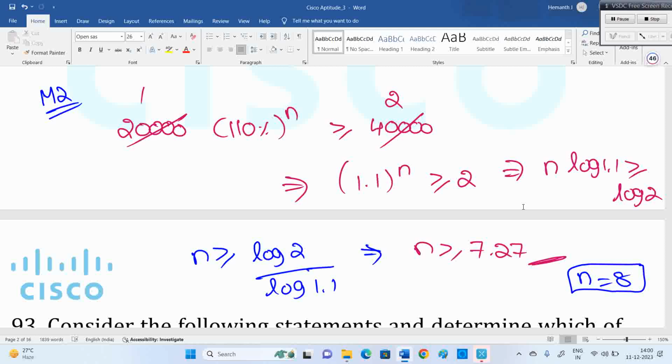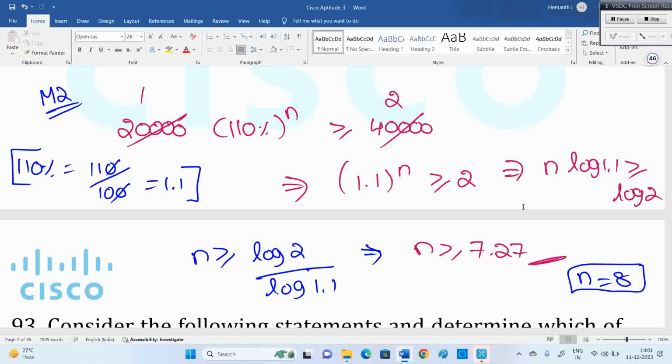If you type 7 times into 110%, 110% means 1.1, dear. Why? 110% means 110 divided by 100, which is nothing but 11 divided by 10, 1.1. So 20,000 you have to keep multiplying with 1.1, 1.1. If you multiply 7 times, still it's less than 40,000. Eighth time if you multiply, then only it will cross 40,000. So that's the scenario.